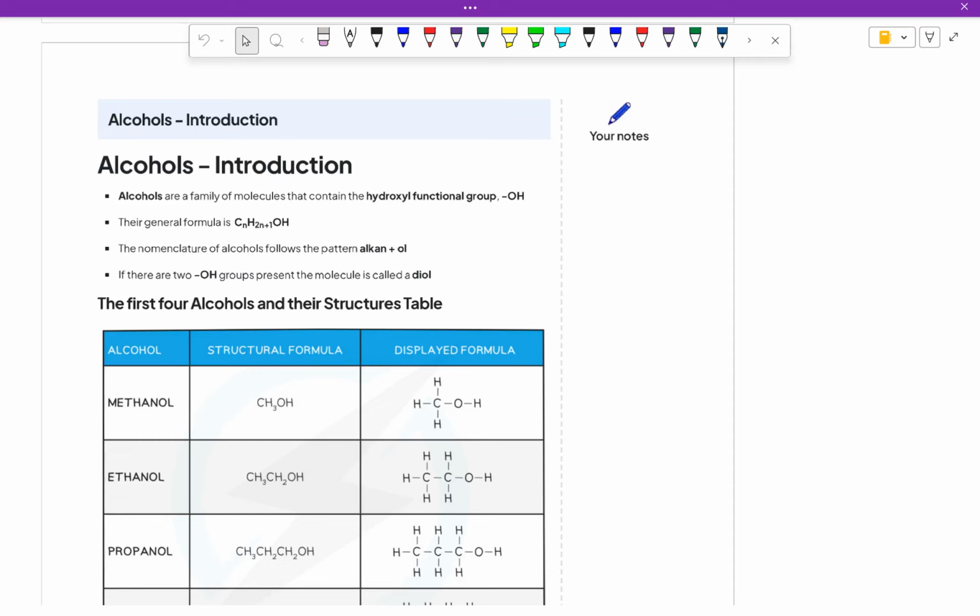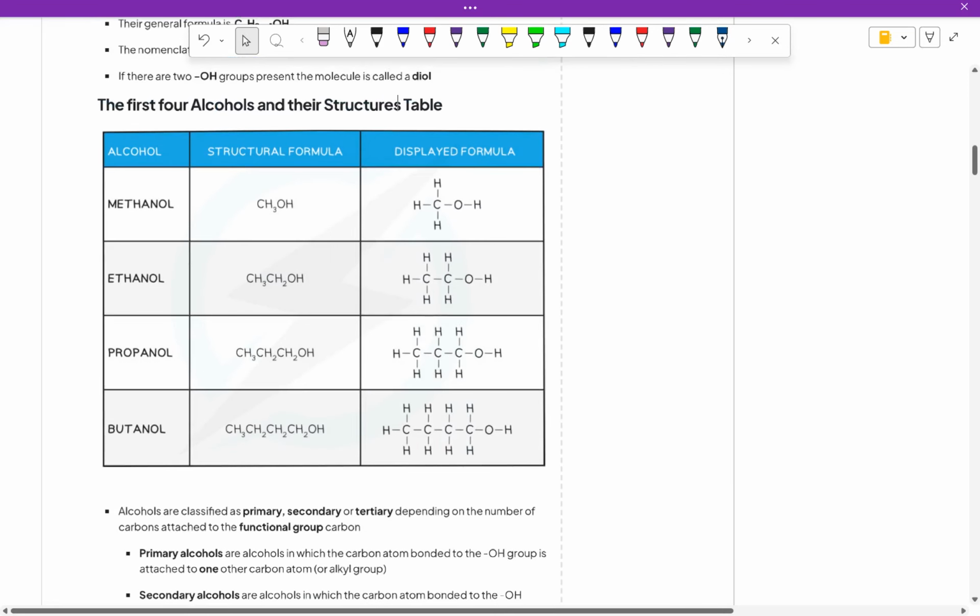If there are two of the alcohols, then we'll call it DIOL. You can skim through the table of all kinds. For example, we originally had methane, and then it finally becomes methanol, ethane becomes ethanol, and so on.